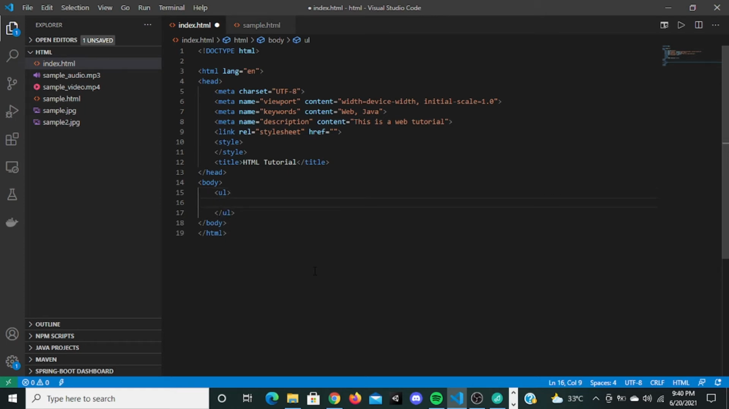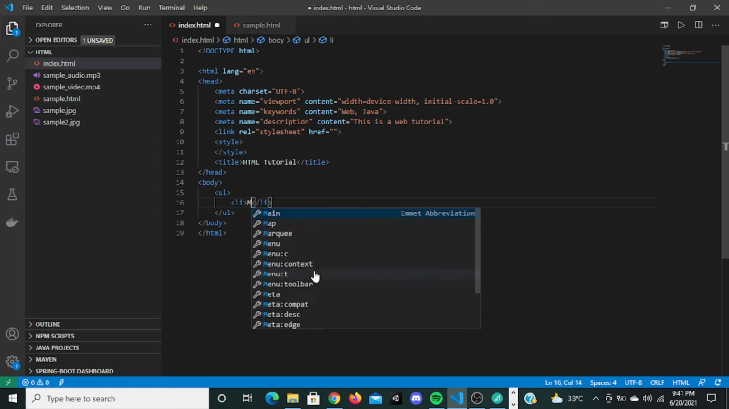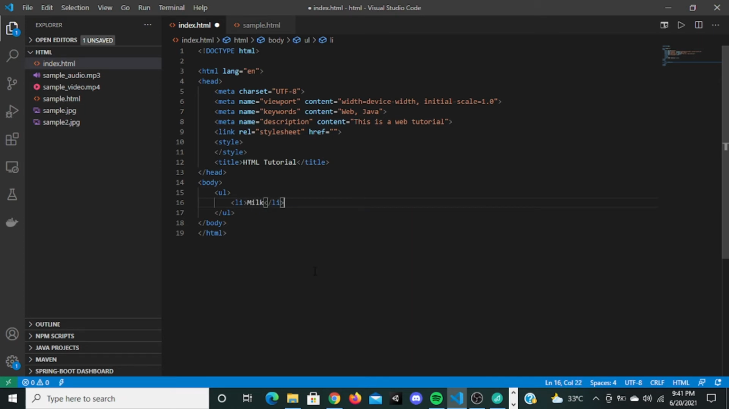Inside this UL tag you have to use another tag called li, which is called list item. So this list item will have the data. Let me display a list of groceries. I'm going to say milk. I'm going to copy this, paste.